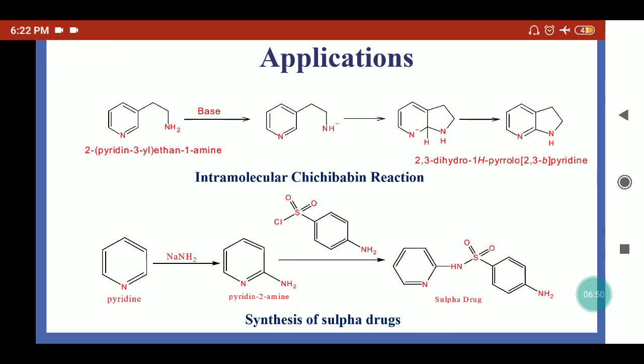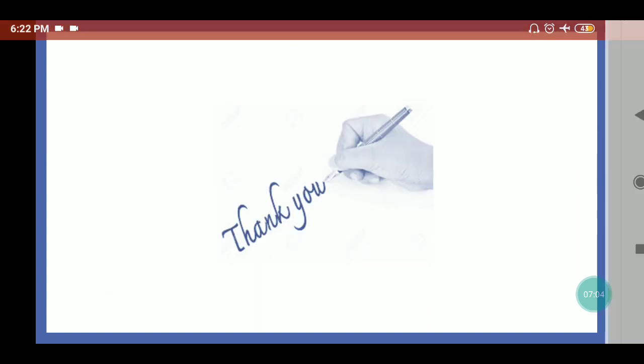So we can form different drugs which have different functional moieties, like amide linkage and sulfonamide linkage, and the Chichibabin reaction is useful to aminate nitrogen heterocycles in a wide variety. Thank you.